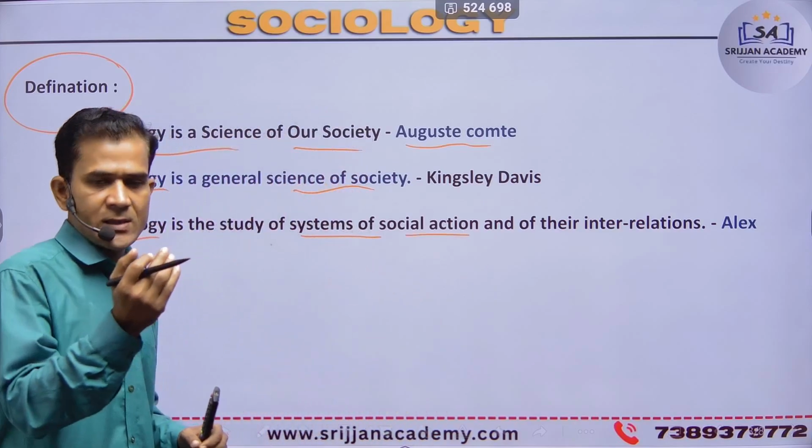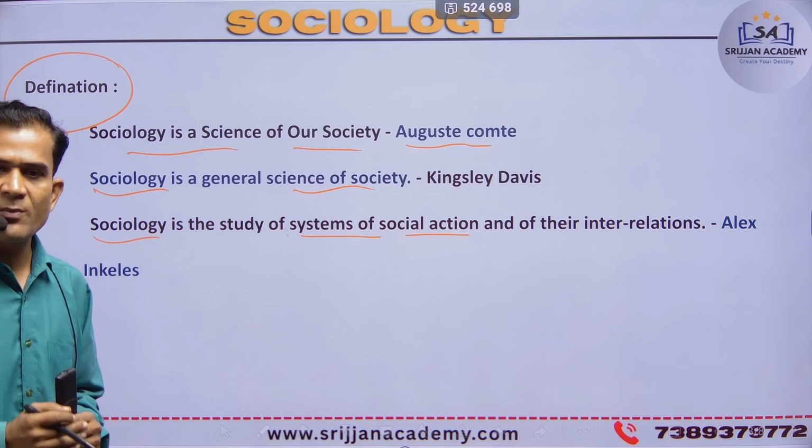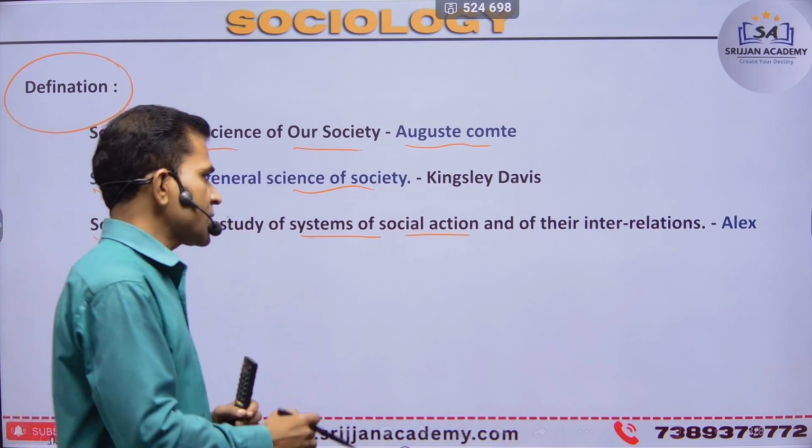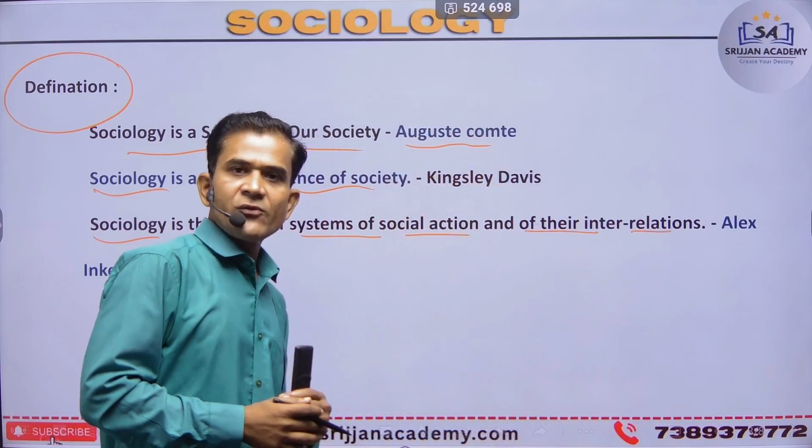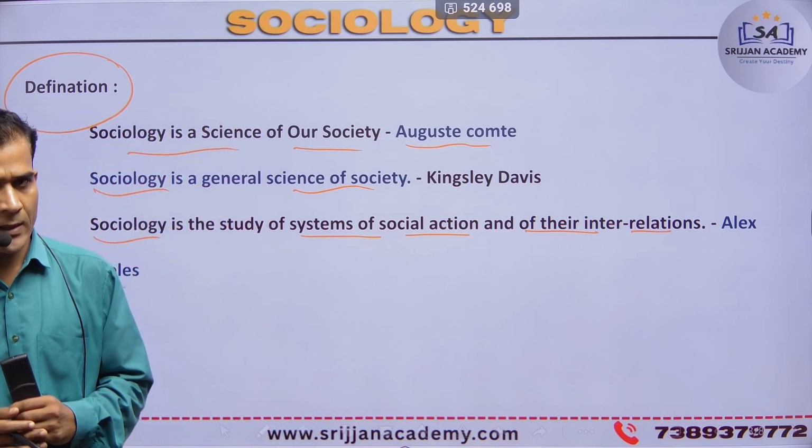As for action, Max Weber produced three types of action. Next is their interrelation and correlation. This definition was produced by Alex Inkeles.